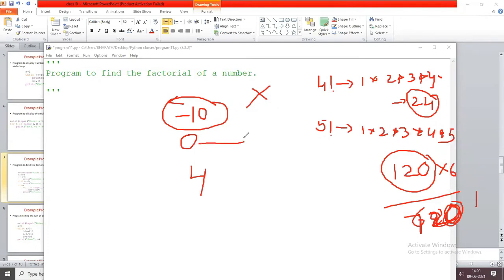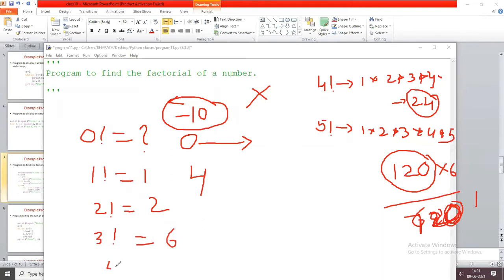If it is 0, what is the factorial of 0? What is 1 factorial? 1 factorial is 1. 2 factorial is 2. 3 factorial is 6. 4 factorial is 24.